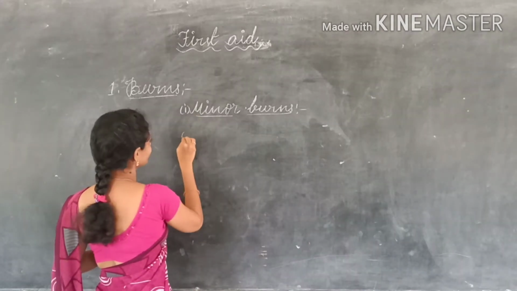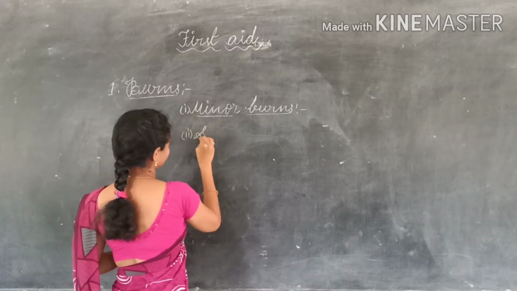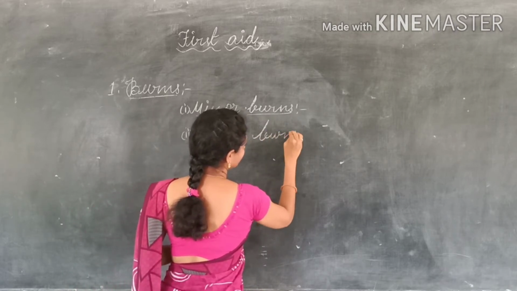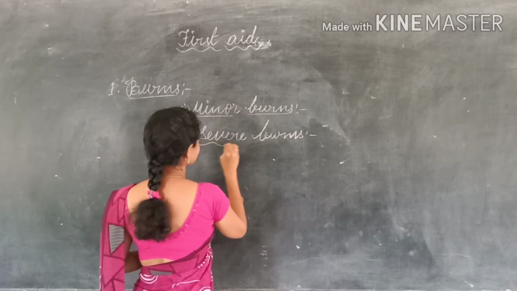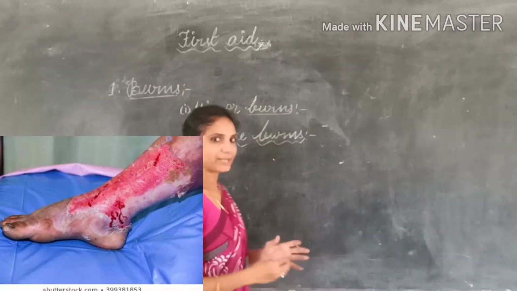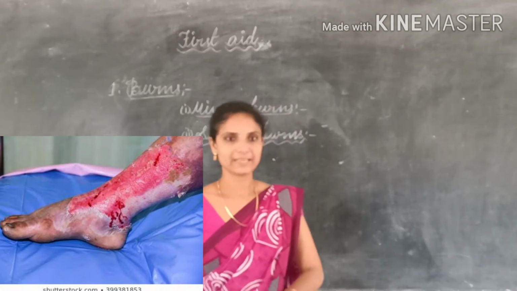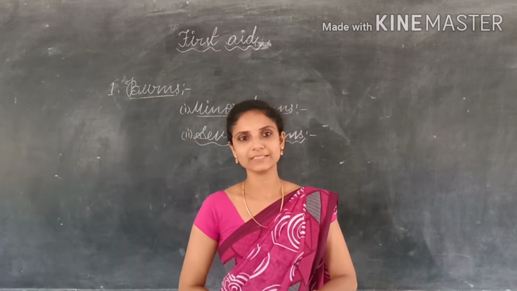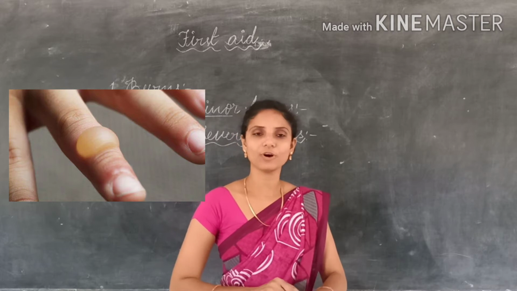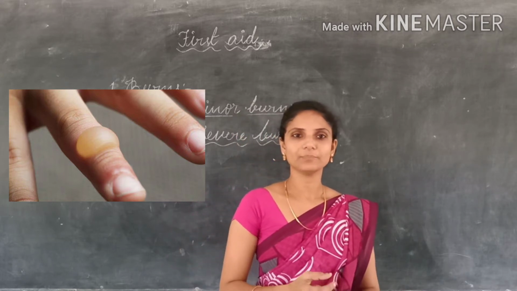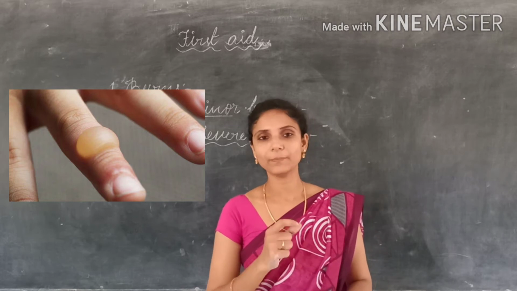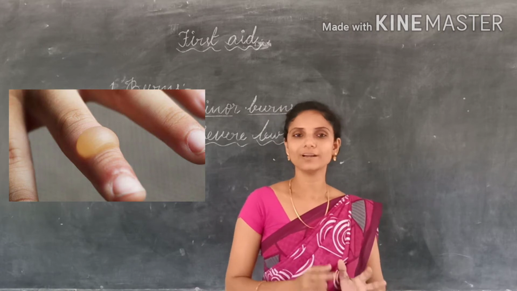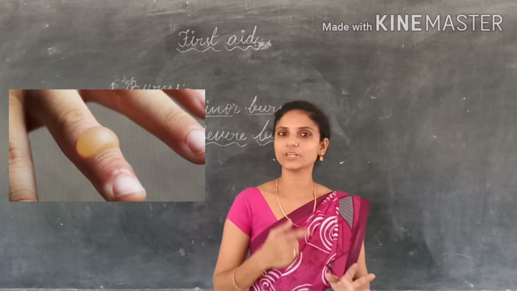In the case of severe burns, what must we do? Sometimes our skin may get severe burns. At that time blisters will be formed. What are blisters? Blisters are the raised spots on the burnt skin, the raised and fluid filled bubble like structures that form on the burnt skin. We should not touch those blisters, and we should not prick or punch the blisters.